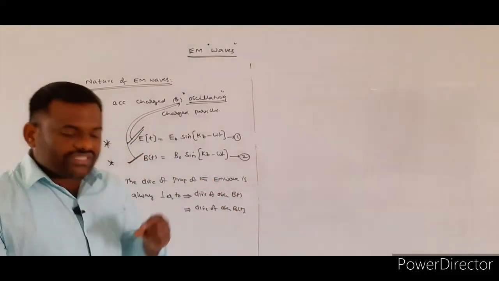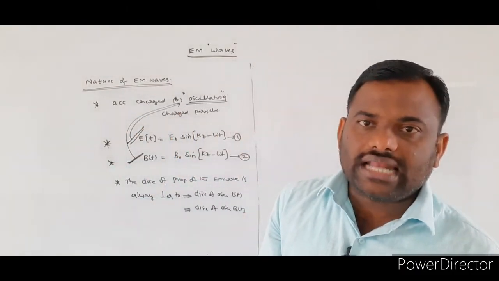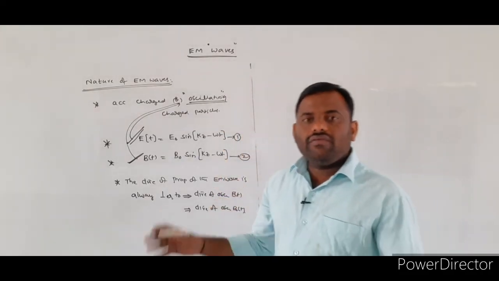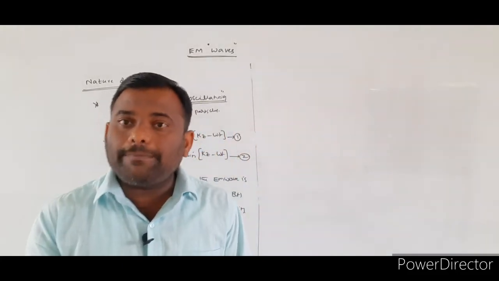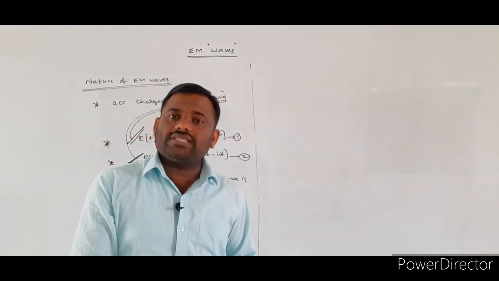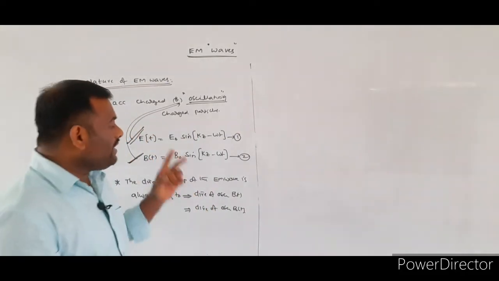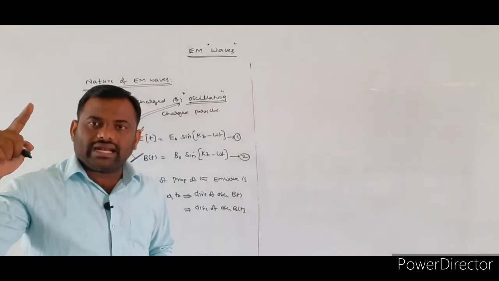So which type of fields do we consider here? Oscillating electric field, or time varying electric field, as well as the time varying magnetic field. Whenever these are combined together, which type of waves are produced? Electromagnetic wave will be produced. Whenever the electromagnetic wave is produced, it propagates in a particular direction.